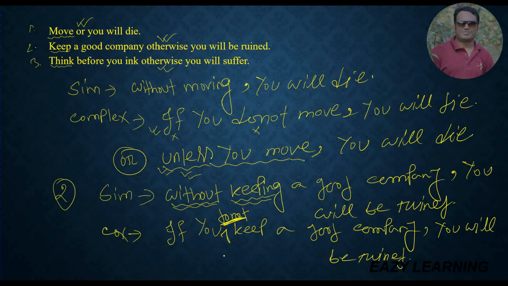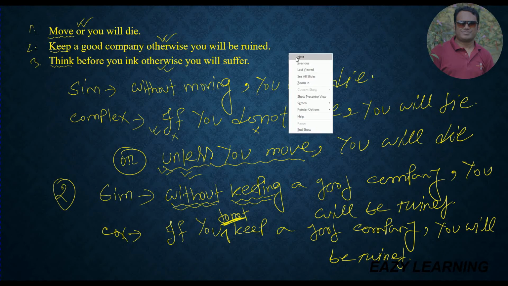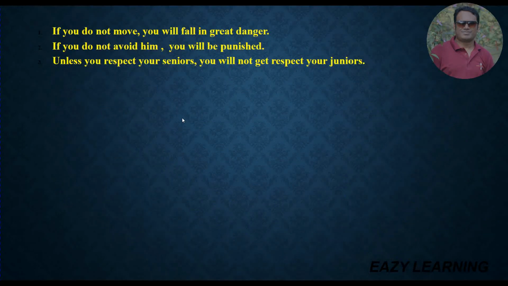Now I am discussing the next part. So dear students, follow here. Already I have given you 3 structures. If you do not move, you will fall in great danger. This is a complex sentence. If you want to change it to a simple sentence, at first you have to write without.